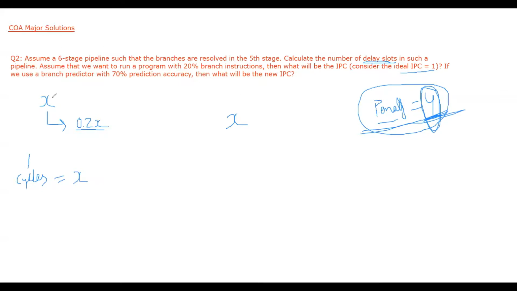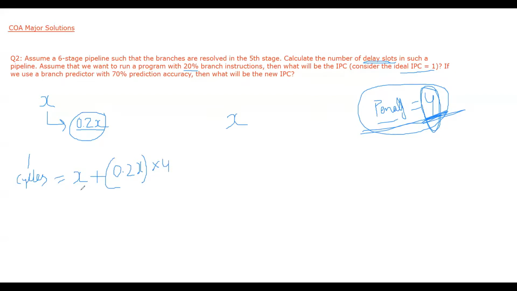But we know that this is not an ideal pipeline because there are branch instructions. So this particular processor will take X cycles plus the penalty associated with branch instructions. What is the penalty associated with each instruction? 4. How many branch instructions are there? 0.2x. So 0.2x multiplied by 4 will be the extra cycles that will be required.